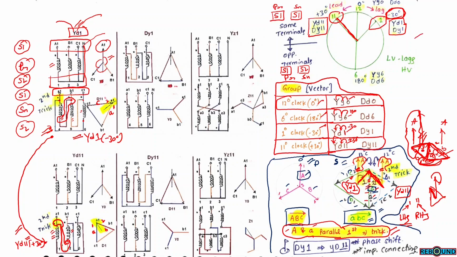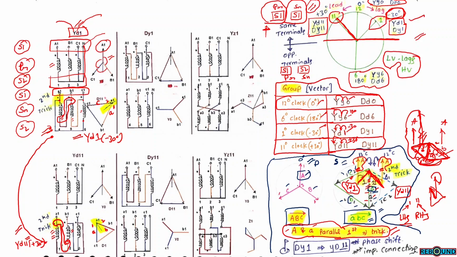So this is the total vector grouping clock diagram. We are taking the horizontal line as reference. On the top side, we have 3 groups. This can be group 11, group 0 and group 1. At the bottom, we have only one group, that is group 6. On the top side, we have to take same side terminals from primary winding and from secondary winding.